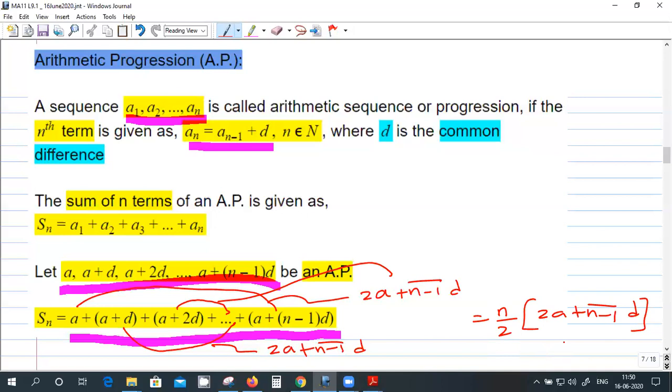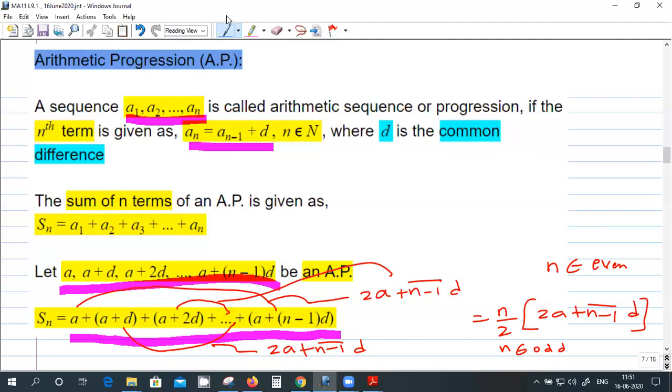But the one catch out here is that n is even. What happens when n is odd? After taking all the pairs, there will be a middle term left out.